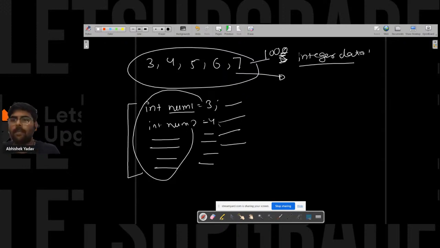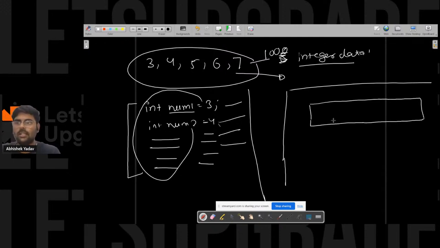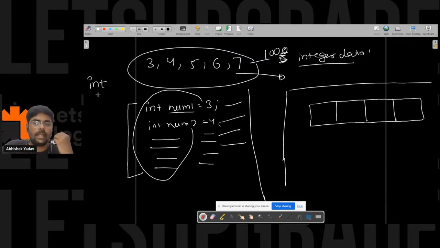So what happens here? Here we are saying we have to store 3, 4, 5, 6, 7. So there will be the computer memory, and in that computer memory, 5 blocks will get created like this. Yesterday we have seen int occupies how many bytes? It occupies 4 bytes.